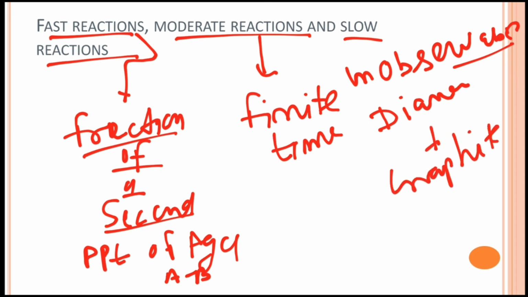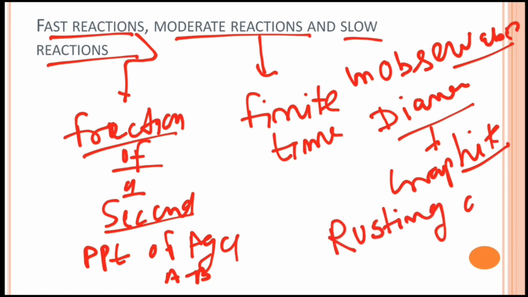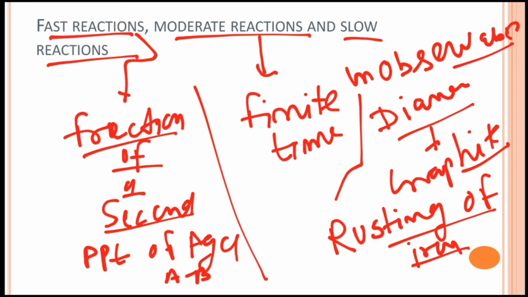This reaction is so slow that you cannot observe it. Another example of a slow reaction is rusting of iron. You can identify the iron after rusting, but you cannot observe the process of rusting, so it is also a slow reaction. So I hope you have an idea about the fast, moderate and slow reactions.